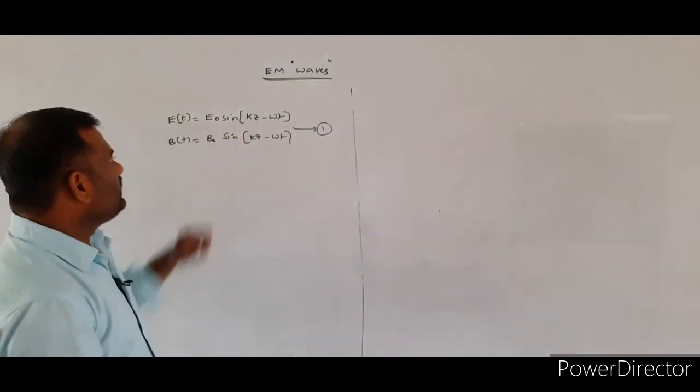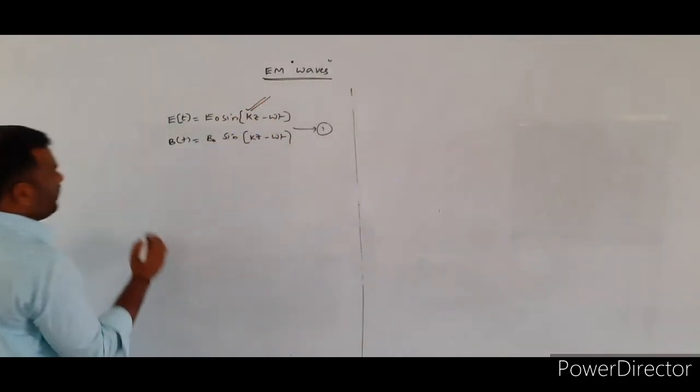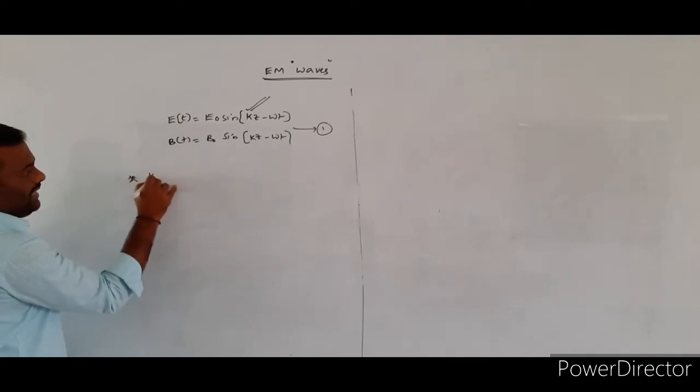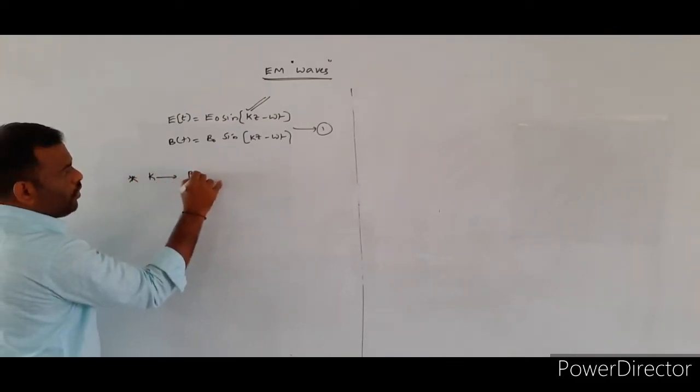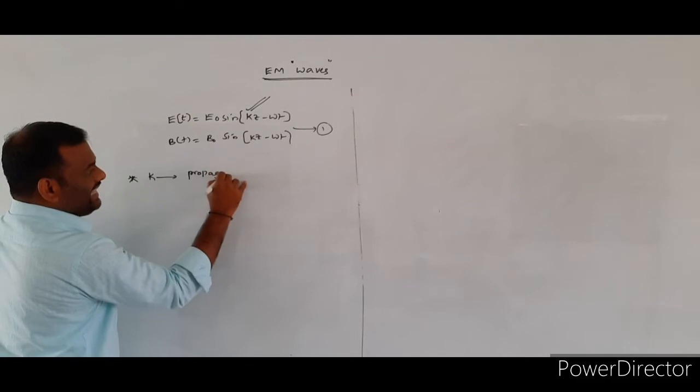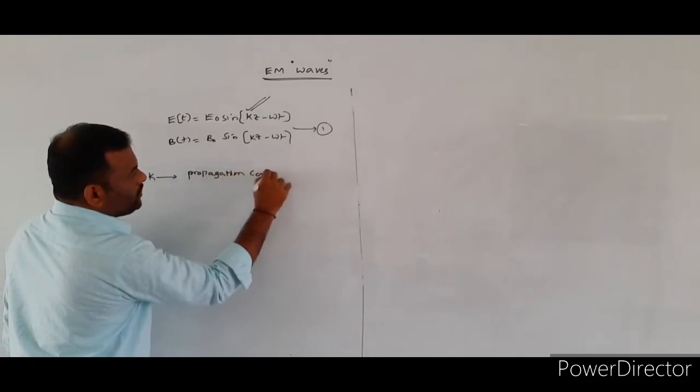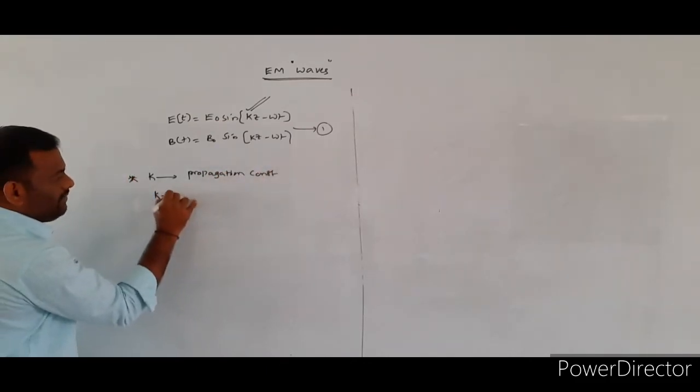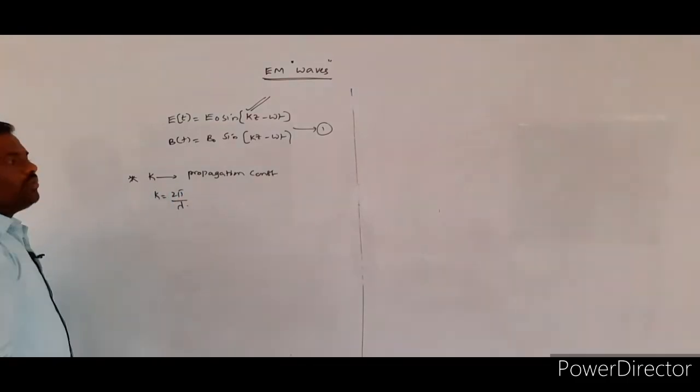Now, what is K denoting here? K is the propagation constant. Its formula is given by K is equal to 2 pi by lambda.